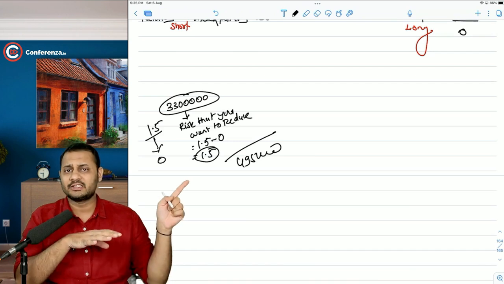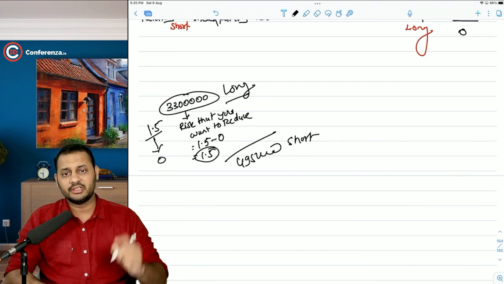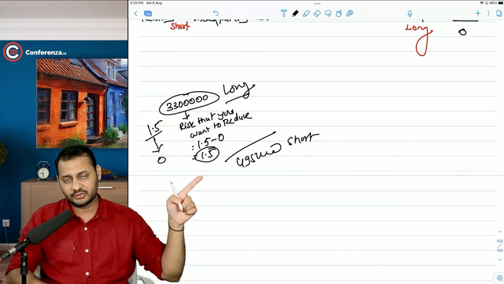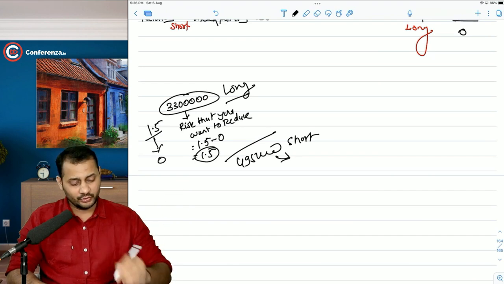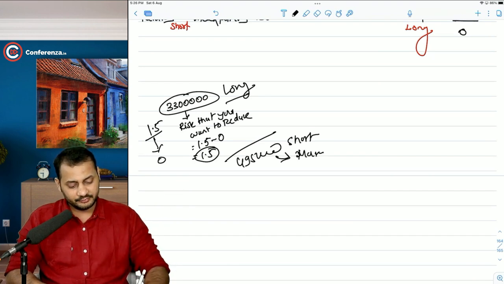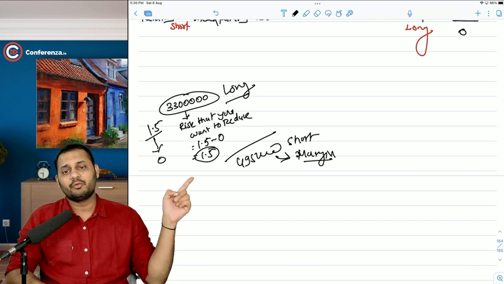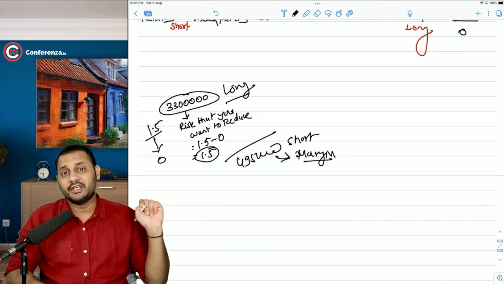Obviously, I don't have to pay this much of the amount. I will be taking a short position in that. Why? Because I have a long position in the spot market, first of all. And I will be taking a short position in the futures market, and that too in Nifty. Also, one more thing. Do I have to pay this much of the amount? No, sir. I have to pay only the margin money. Whatever 20%, 25% is there, I will have to pay that much only in order to take the position. And in that case, I will be able to hedge the entire portfolio.